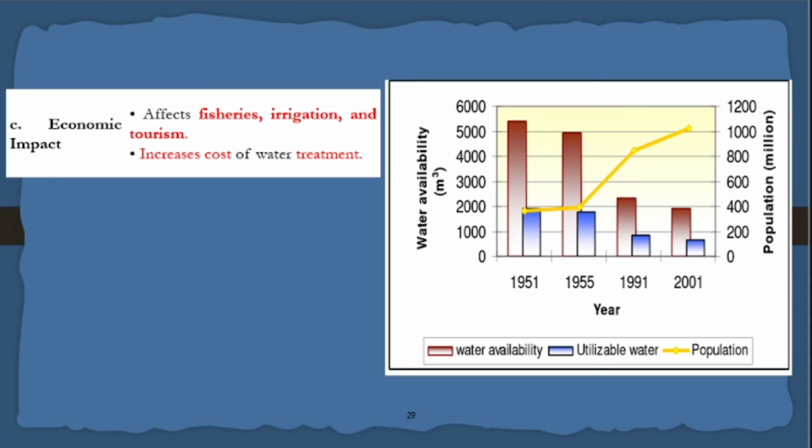The brown color is water availability and the blue color is utilized water and population. You see, water availability is constantly reducing, and the blue color you see, utilizable water, is also very less. But the population demand is very high. What will happen? The government will put more money into treating the water, and water-based politics will come. Lack of water, you will be priced for more money. The fisheries and irrigation will get damaged, and the cost of water treatment will increase.